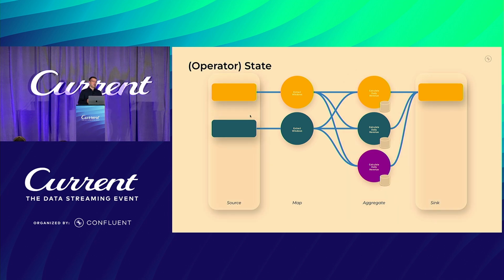Now there's also an additional, let's say special, form of state that is associated with the operators themselves. Sources, for example, read from Kafka topics. They need to know where they read from, like the current offset. Sinks, on the other hand, might also need to store information about the events that they have sent out already, so that in case of failure, they don't have to send them again. This type of state is usually small, as it is not tied to every particular event. So this operator state is the smaller of the states. The typical one is the state I was talking about earlier. That is the big part you will see in Flink.